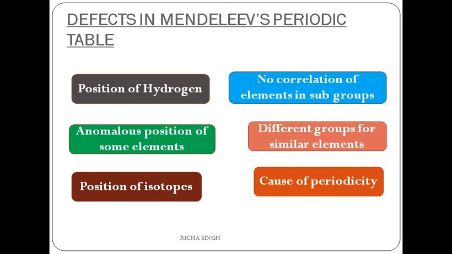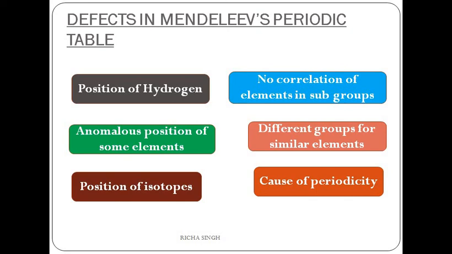For example, argon has an atomic mass of 39.9, and after that comes potassium, 39.1. Similarly, cobalt has an atomic mass of 58.9 and has been placed before nickel, which has an atomic mass of 58.7, and no justification was given for such anomalous positions. Anomalous means which was not very clear, some disturbance was there in the periodic table.